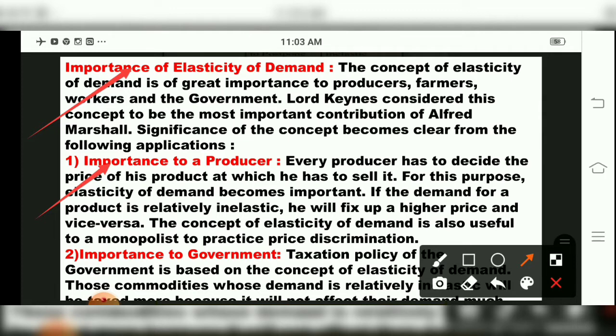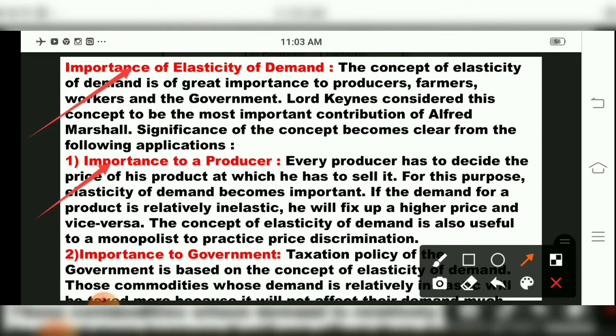Now we will go into detail on the importance to a producer. Every producer has to decide the price of the product, and it is compulsory, because they have to sell the product. For fixing the price, children, it is utmost important that the producer should know the elasticity of demand and then sell the product. If the product is relatively inelastic, the producer has to fix a higher price. And if the product is relatively elastic, then the producer will keep a lower price.